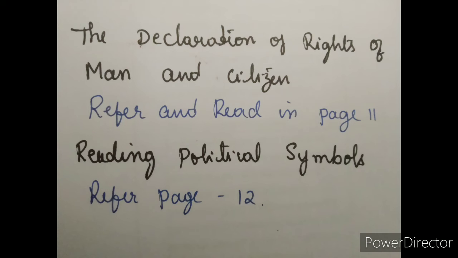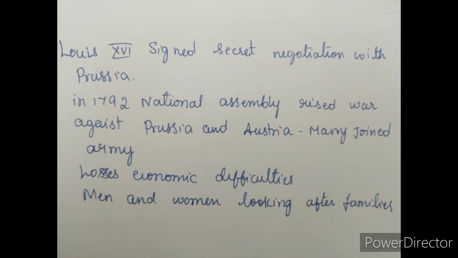Next is the symbol of royal power. What they have given is the scepter, right? That is the symbol of royal power. And next they have given the red Phrygian cap, a cap worn by a slave upon becoming free. The blue, white, red are the national colors of France. And next, the winged woman, personification of law. That is the freedom of law. The law table: the law is the same for all and all are equal before it. There is no discrimination in law.